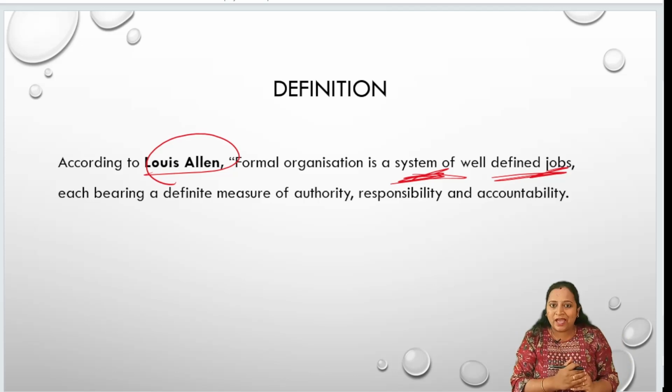What is the job of the manager? To manage the people who are working under them. And what is the job of these employees? They have to perform the task which they have got from their superiors. Completion of the task is very, very important.